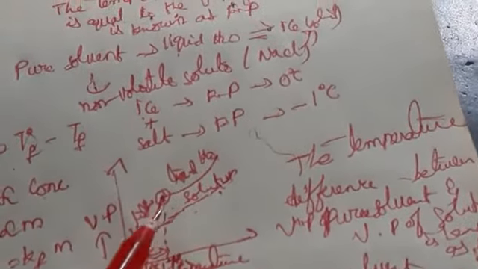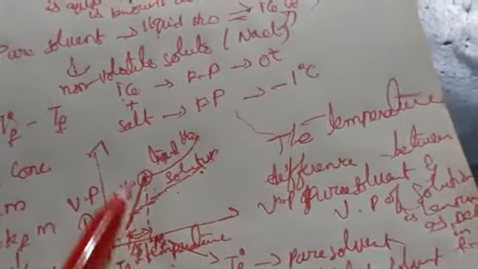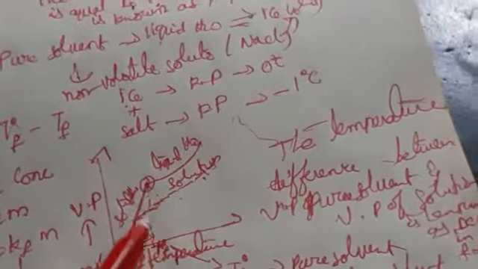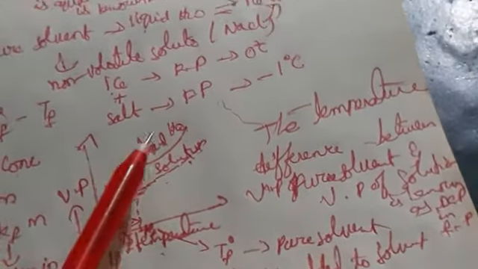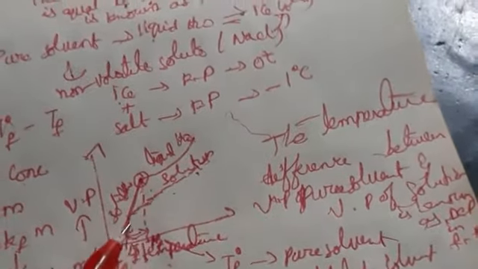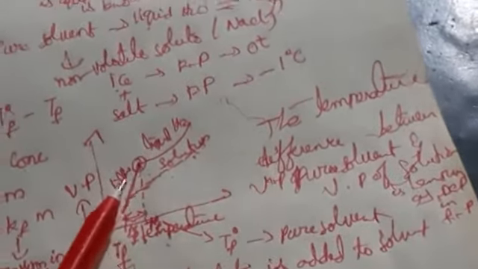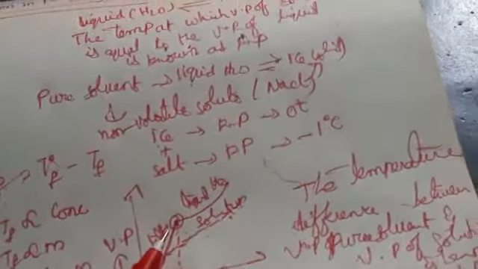Okay, so in the graph, if you have observed, the liquid is changing to solid water, so there is a sharp decrease in temperature. That sharp decrease in freezing point we call T0F, the pure solvent. When you add salt, a non-volatile solute, to the water, it also decreases. That one we call the solution. The difference between these two we call the depression in freezing point. Okay, so this is about depression in freezing point. Now let us go to one more property, that is osmosis.